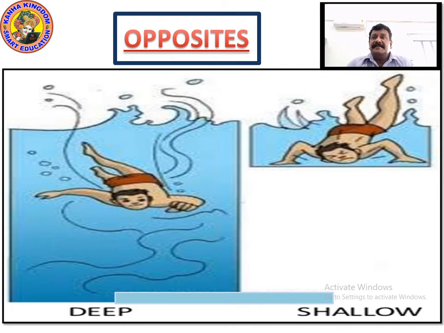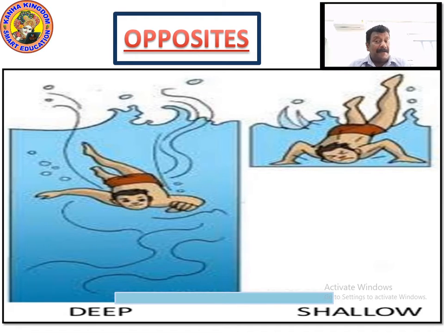Now look at the screens. You can see it's written deep and shallow. What is deep? What is shallow? In the swimming pool, on one side it is very deep. It starts on one side from where you jump, and that place is shallow. It contains less water. Less water is known as shallow, S-H-A-L-L-O-W. Shallow means very little water.